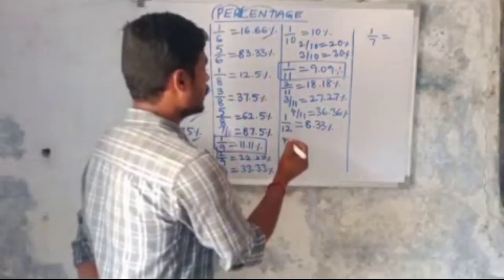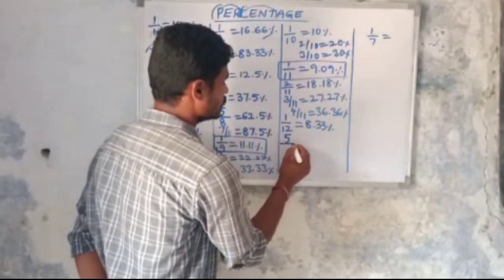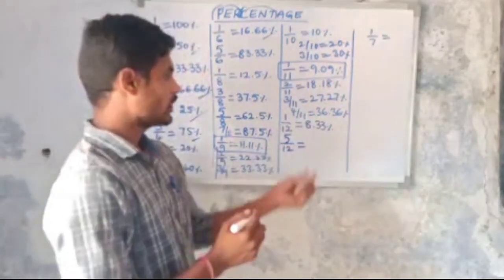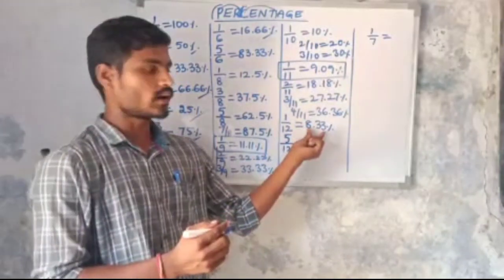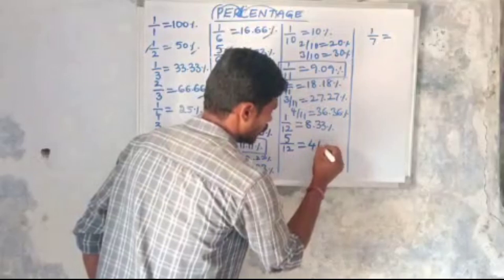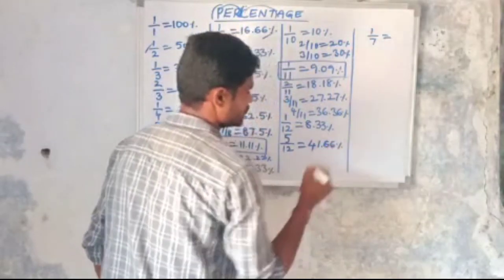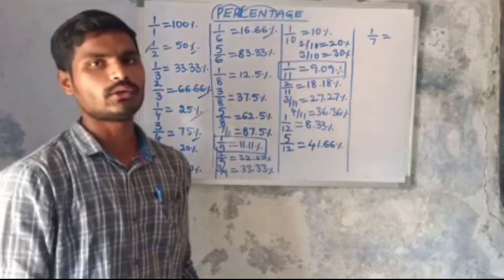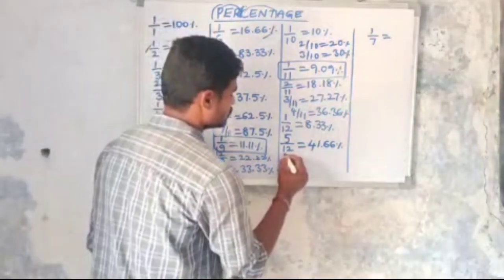Then 5 by 12. You should remember 5 by 12. 5 into 8.33 percentage. 5 into 8 is 40 and 5 into 0.33 equals 1.66 percentage. So 41.66 percentage. Then 6 by 12 means 1 by 2 only. Then 7 by 12.